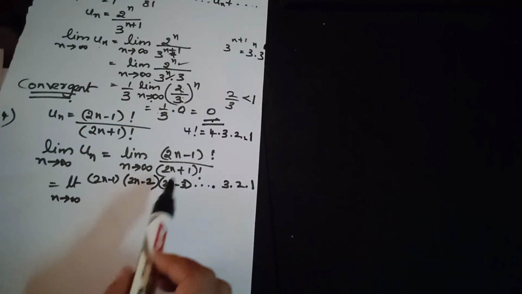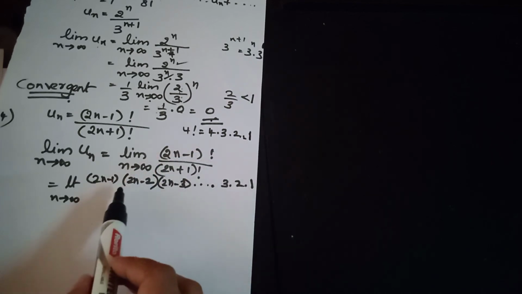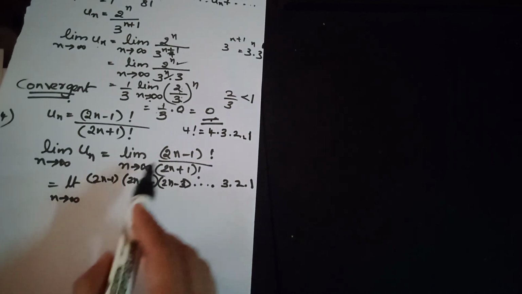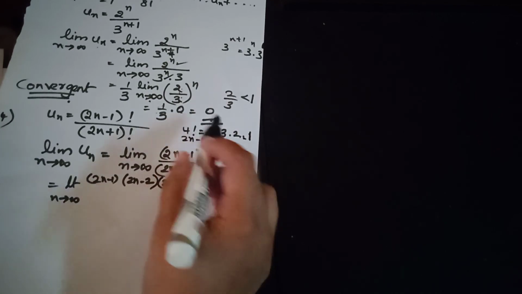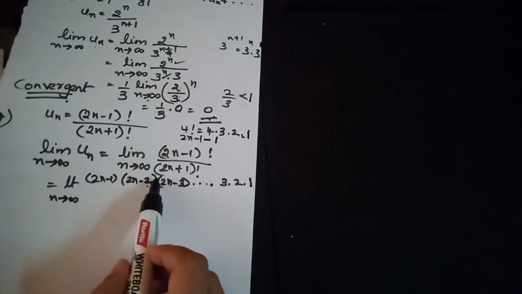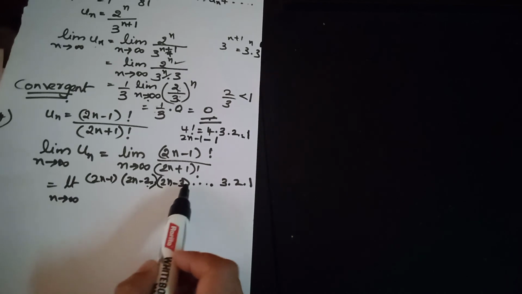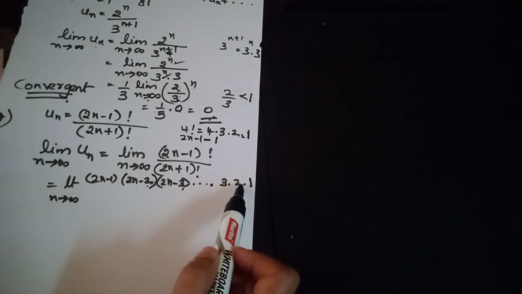Similarly, 2n minus 1 factorial is 2n minus 1 into 2n minus 2 into 2n minus 3, and so on till we reach 3 into 2 into 1.